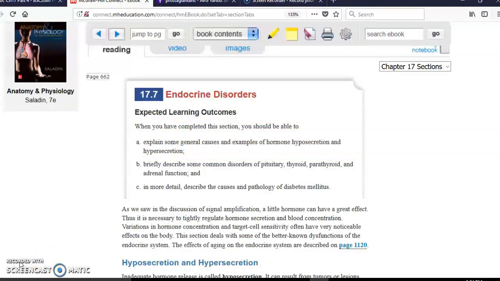Okay, the next topic is endocrine disorders. We are not going to talk much about it, but I want to mention something that is very important, which is an endocrine disorder, which is diabetes. What happens in diabetes is the levels of insulin are low, at least in one type of diabetes. More details about it, obviously, is not the topic of this class. So that's about it.